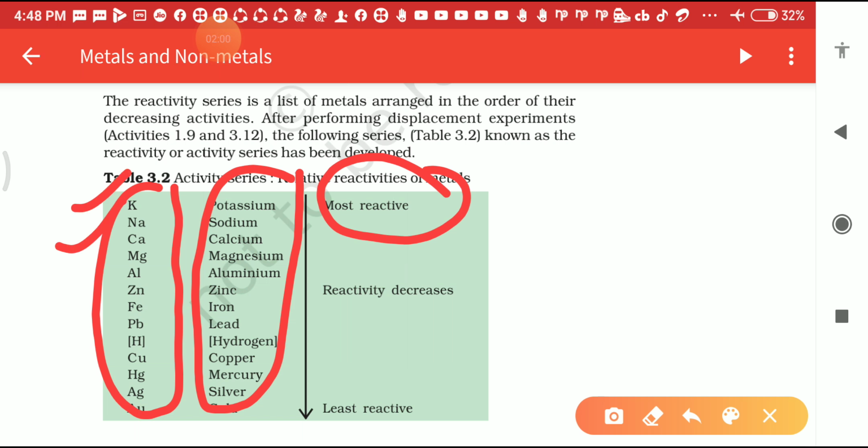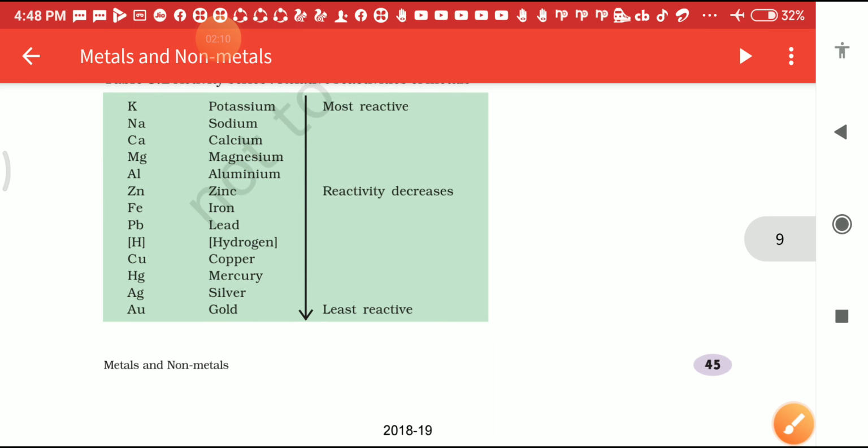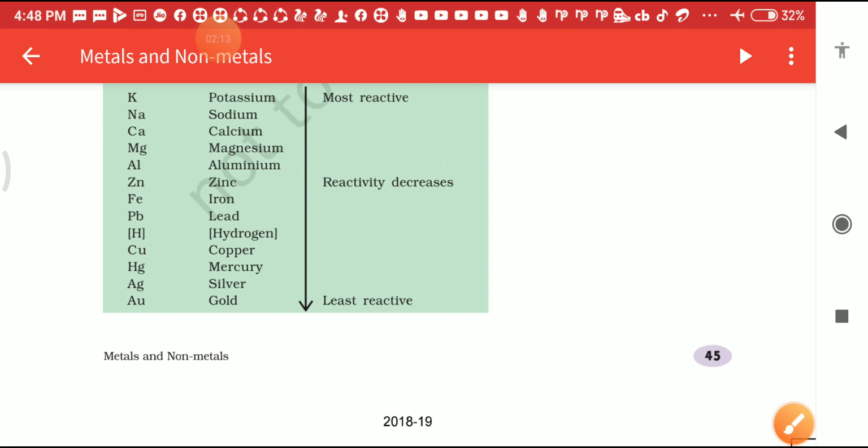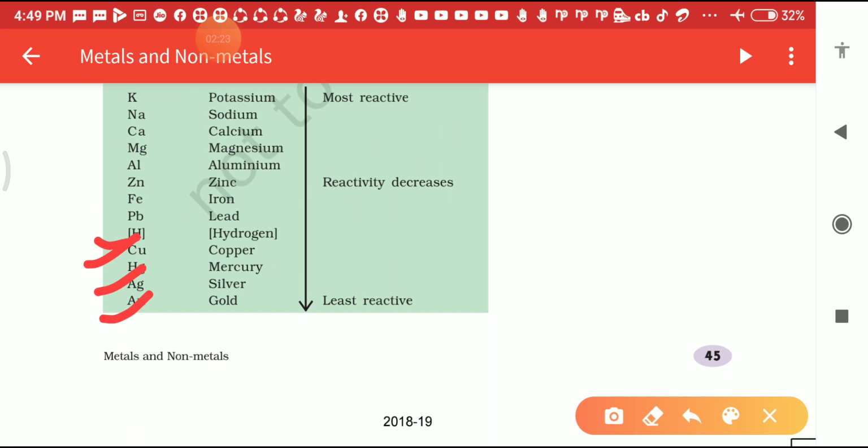That's why it is written here, reactivity decreases. It means the most reactive metal is written on the top and the least reactive metal on the bottom. The least reactive metals are copper, mercury, silver, gold. All of these are the least reactive metals.